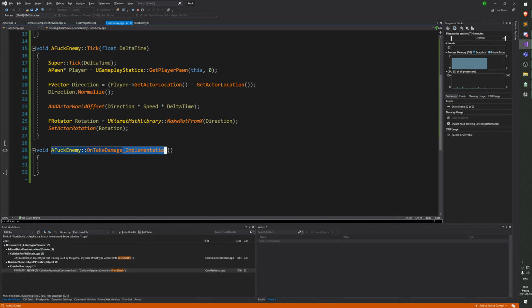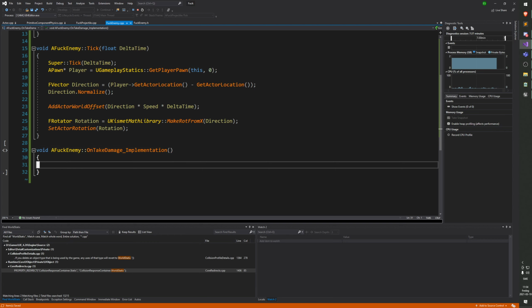So you don't just define the function as the name. You have to define it as _ implementation. I'm assuming the _ implementation is defined in the generated.h. Yes, exactly. So we don't need to declare it. We only need to define it.